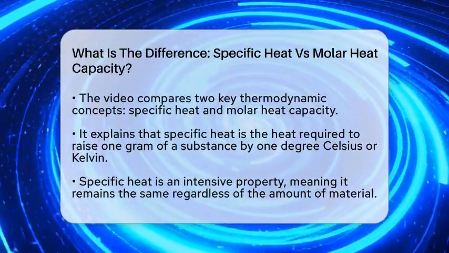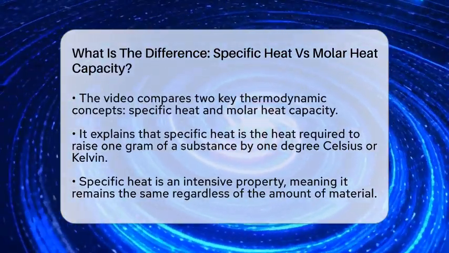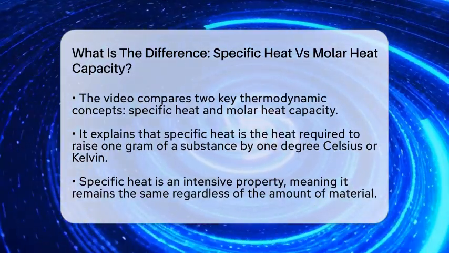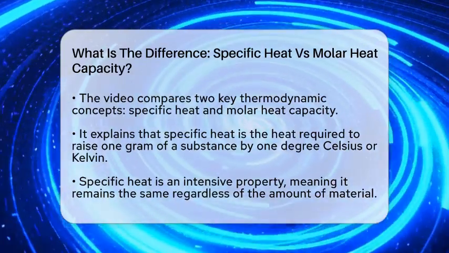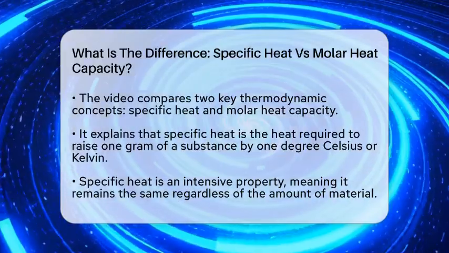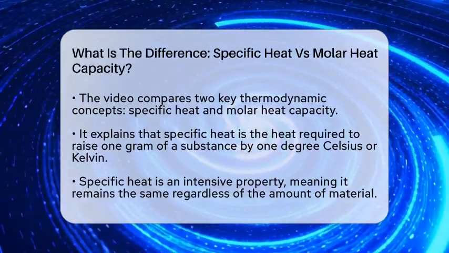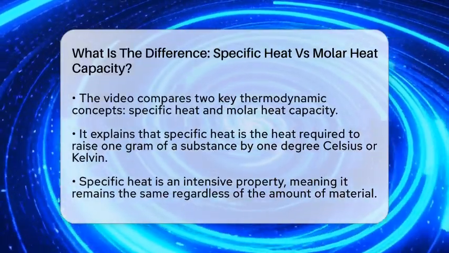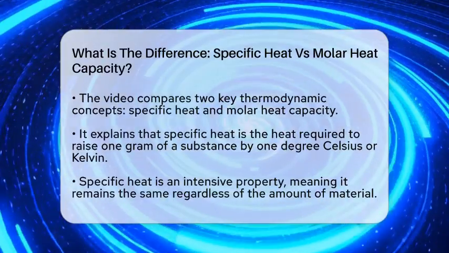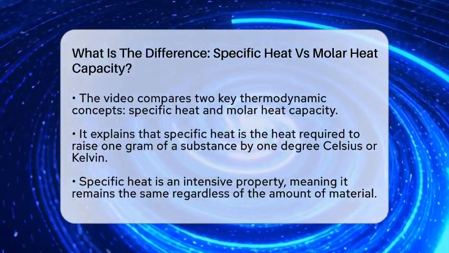molar heat capacity. These properties help us understand how different materials respond to heat, but they do it in slightly different ways. Let's start with specific heat. This is the amount of heat needed to raise the temperature of 1 gram of a substance by 1 degree Celsius or Kelvin. Think of it as how much energy it takes to warm up a tiny piece of something. For example, water has a high specific heat, meaning it takes a lot of heat to warm just 1 gram of water by 1 degree.